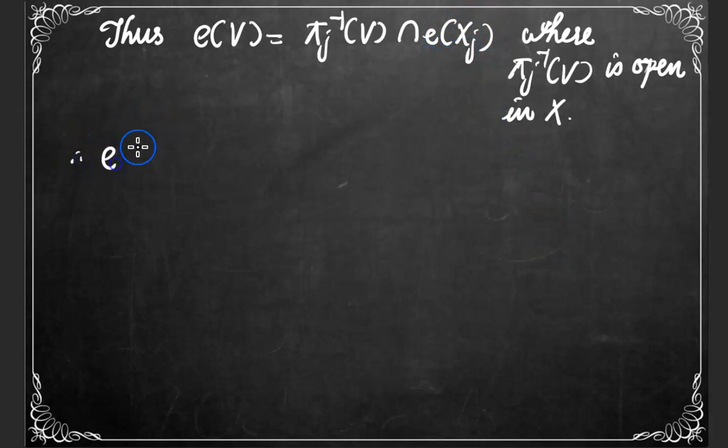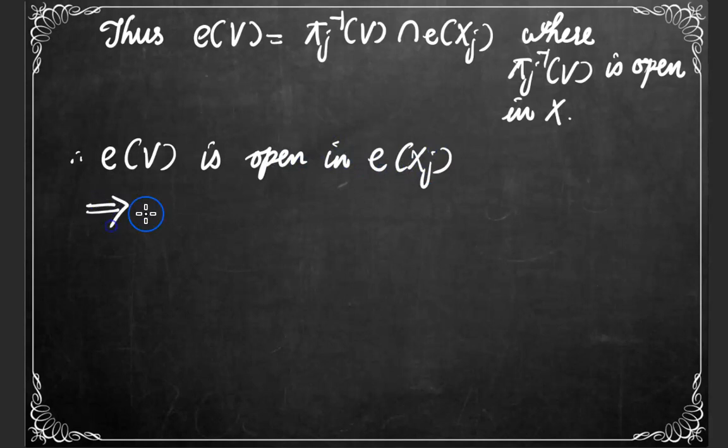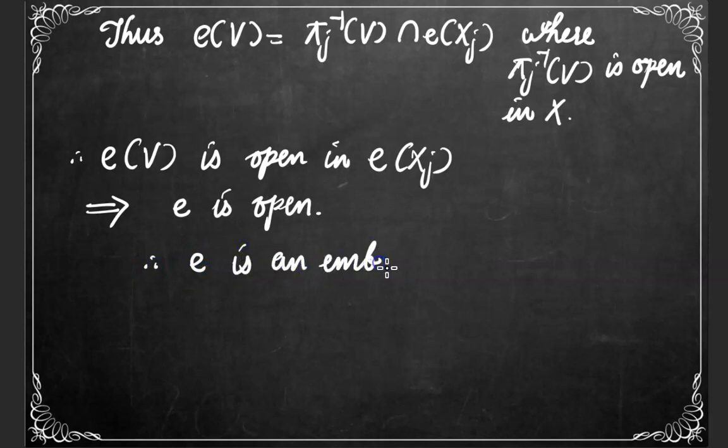Therefore, we can see that E of V is open in the subspace E of Xj, and this implies that E is an open mapping, and this completes the proof that E is an embedding as required. Thus, we have proved that each coordinate space Xj is embeddable in the topological product.